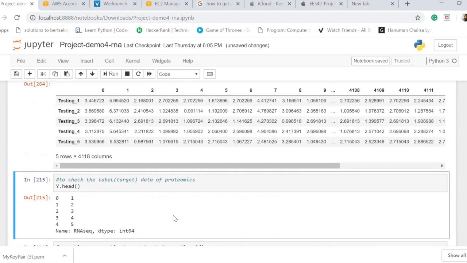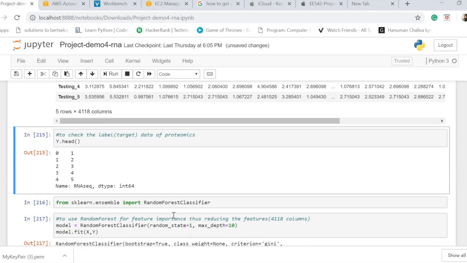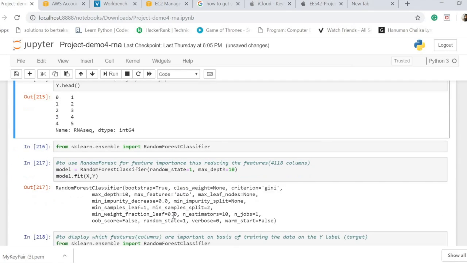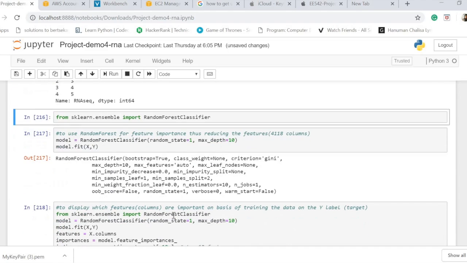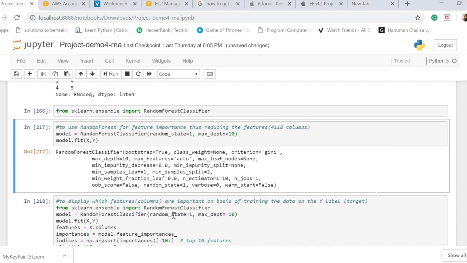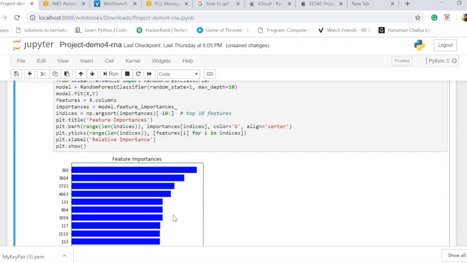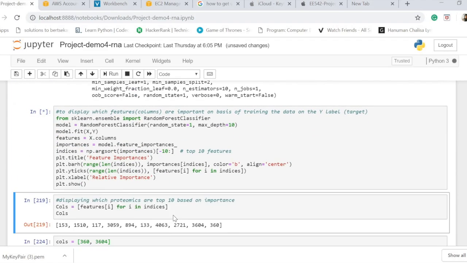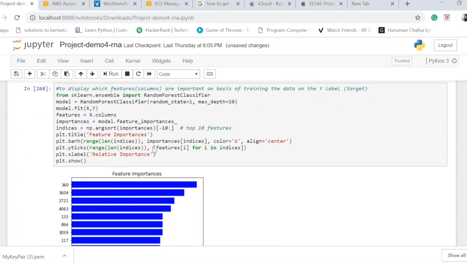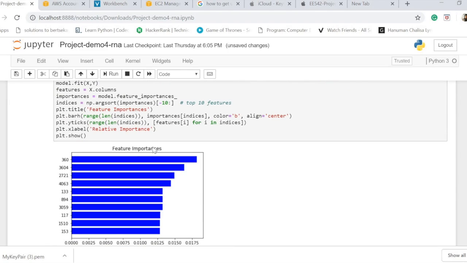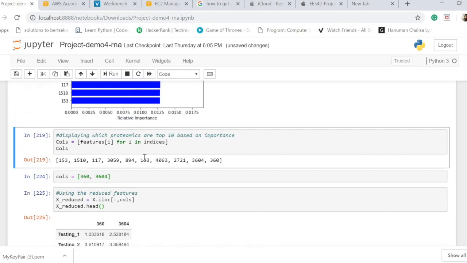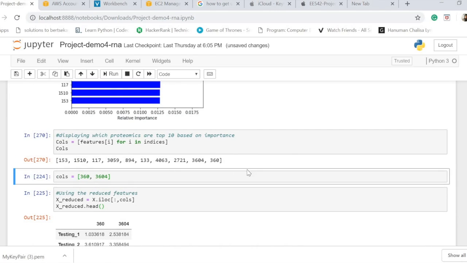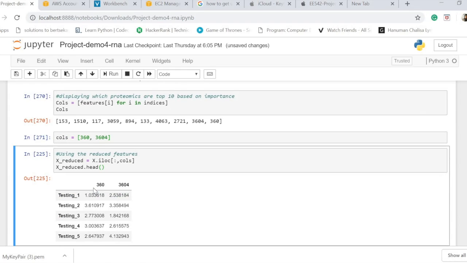And then let's go forward to see the RNA sequence we got from the sum tab 2. Let us apply random forest classifier, and we're going to fit the model. And then we're going to just extract the top 10 features. You can extract as many top features as you want, but we just extracted 10. And then we are going to display these. So these are the top 10 features, out of which I just want the first 2.